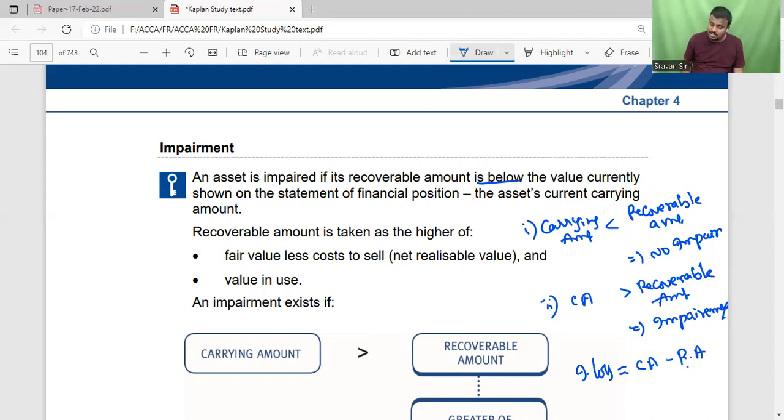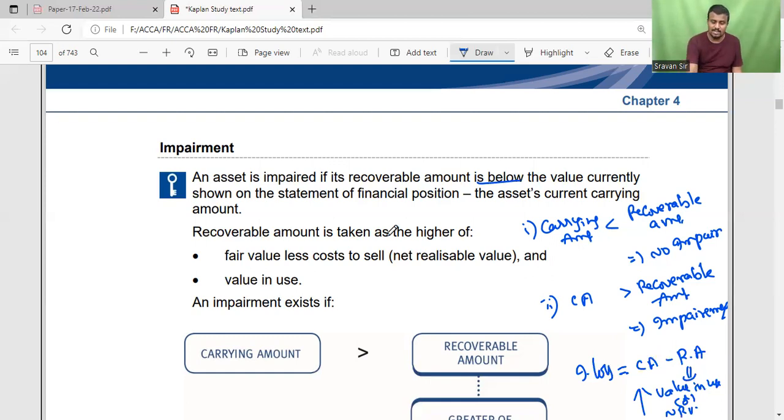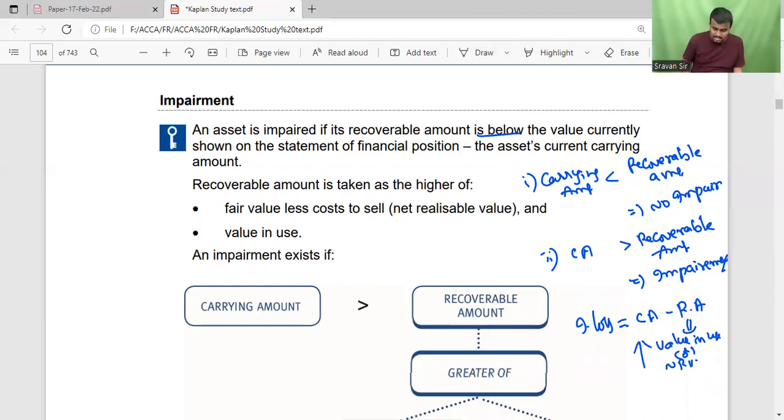Then how to calculate the recoverable amount? Recoverable amount is calculated as the higher of value in use or fair value less cost to sell.